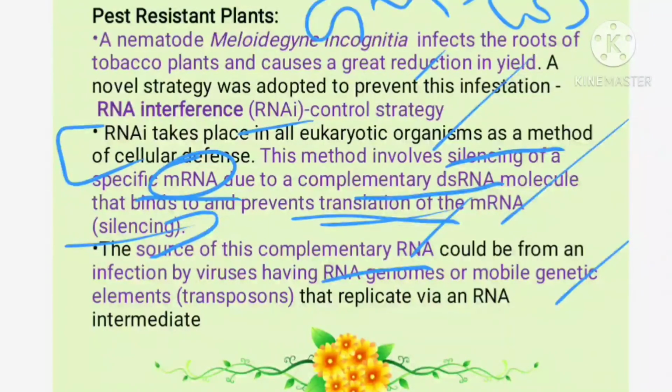So what is the source of this complementary RNA? We are getting it from dsRNA. For making that, the gene comes from mobile elements, or from an RNA genome like retroviruses. Clear?